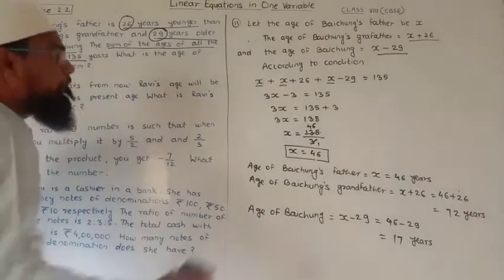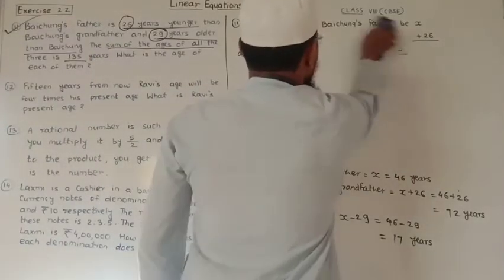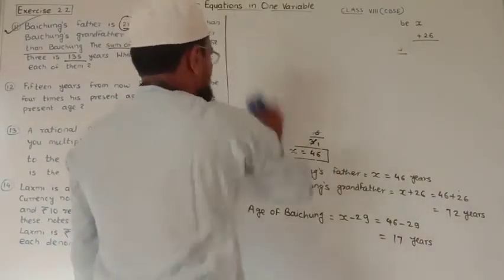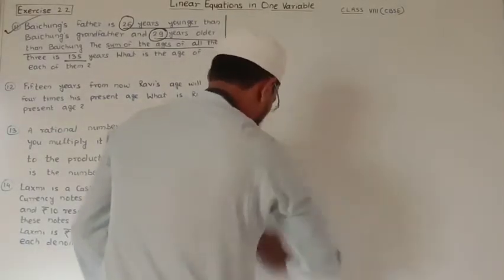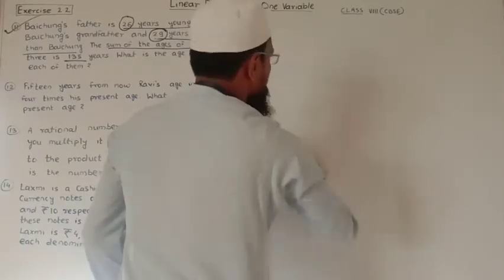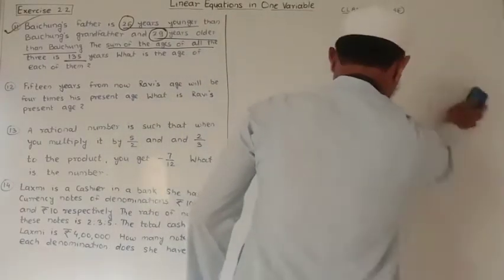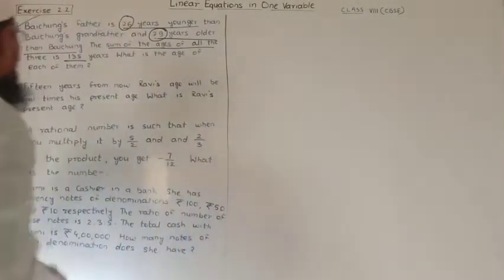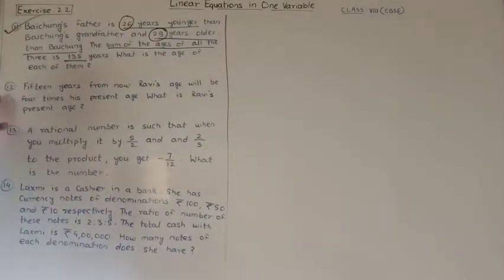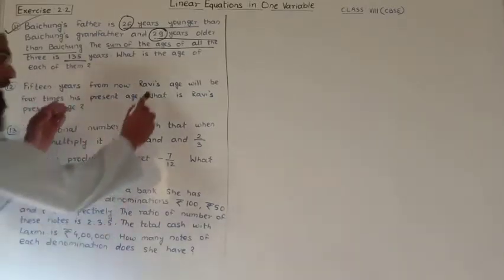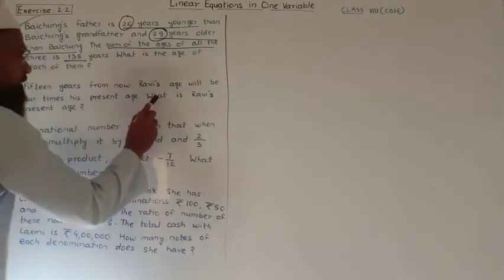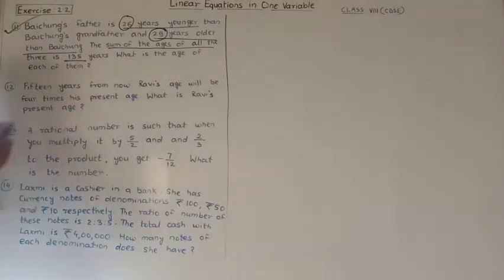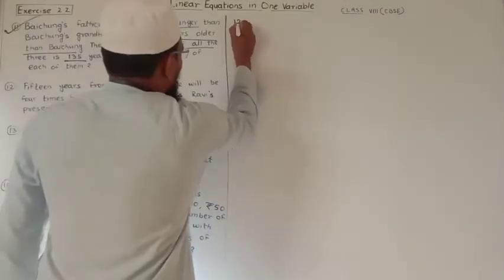So now please note it. Now we start question number 12. In question number 12, first of all we read it. 15 years from now, Ravi's age will be 4 times his present age. What is Ravi's present age? So what is the solution of 12?